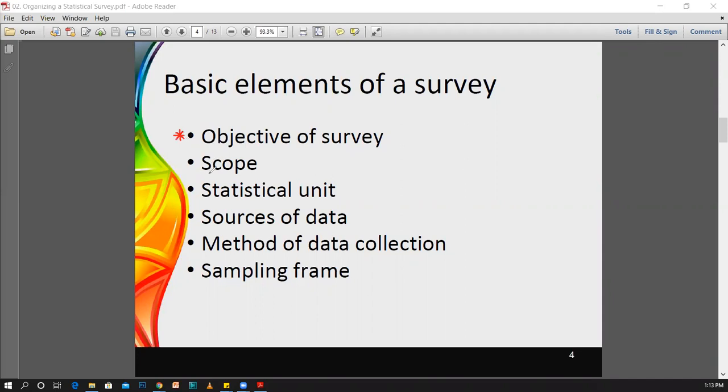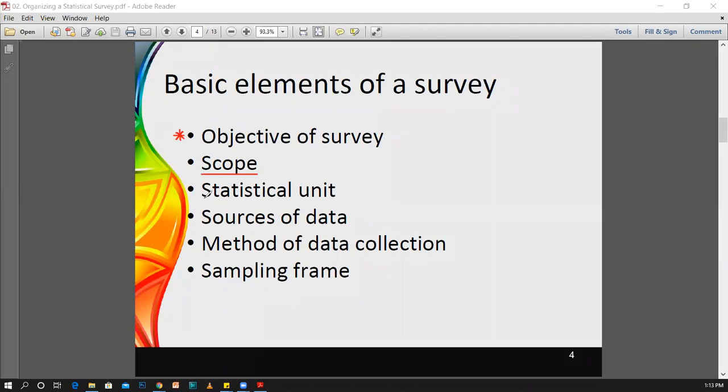Then the next important thing is the scope of the survey. It means what are the limitations of this survey. Therefore, we will discuss these elements one by one. At that time, I will explain what is meant by the scope of the survey. Up to that point, we can think of it as the limitations for any given survey.